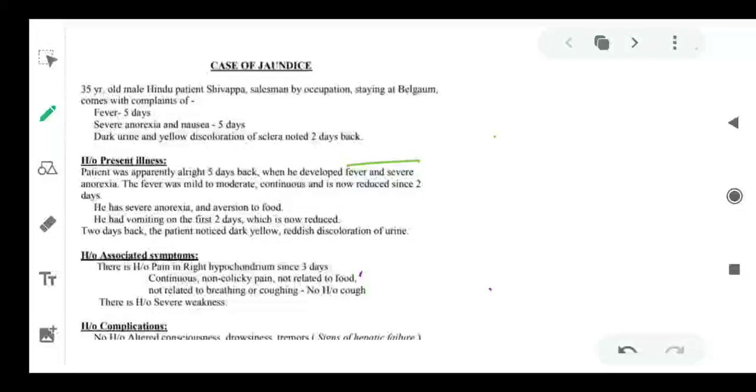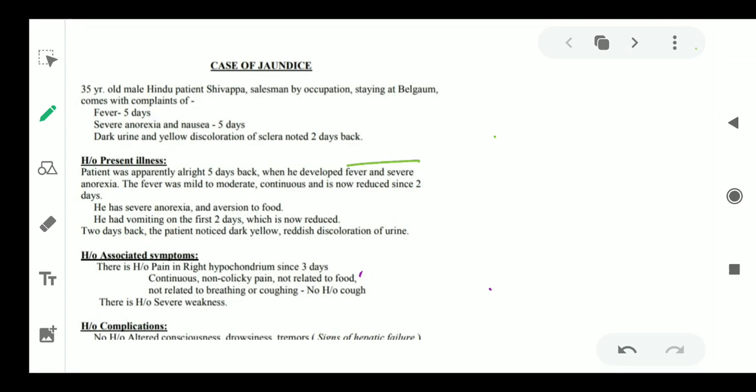Today I thought that I should start something different in Medical Learn, that is case-based studies. As you can see on the screen, this is the case of jaundice which we will be seeing today. I will be making slides on different cases which are very common during your MBBS exams in the OSCE. So we will be looking into it.